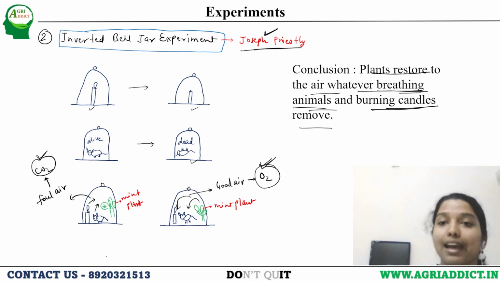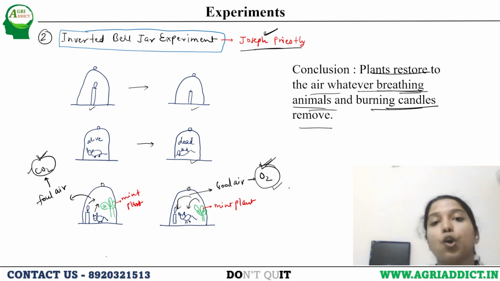Whatever the candle and mouse breathe out is taken in by the mint plant, and whatever the mint plant releases is taken by the candle and mouse. That's why all three were healthy inside. He said that some foul air is released by the candle or mouse, later found to be carbon dioxide, whereas the plant releases good air, consumed by the candle and mouse, later found to be oxygen.